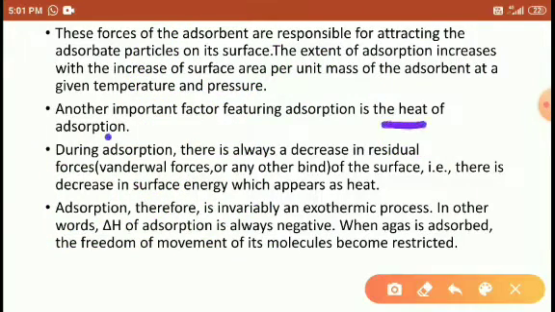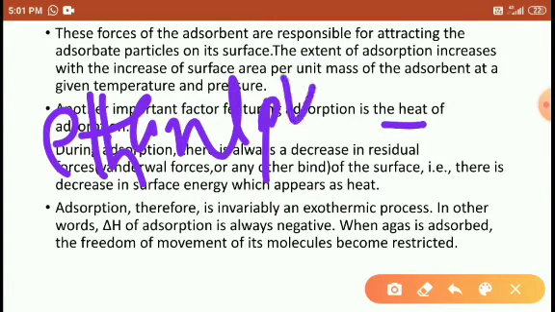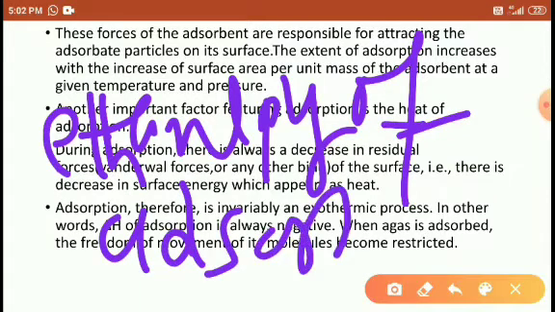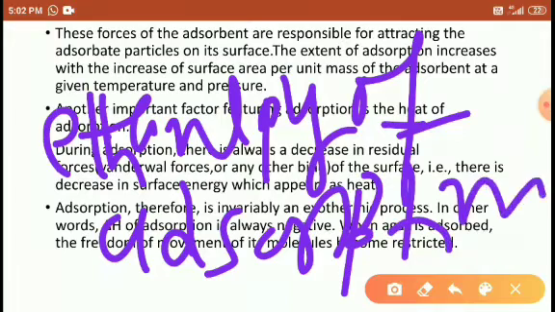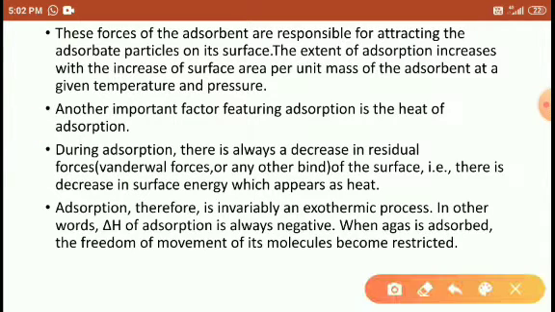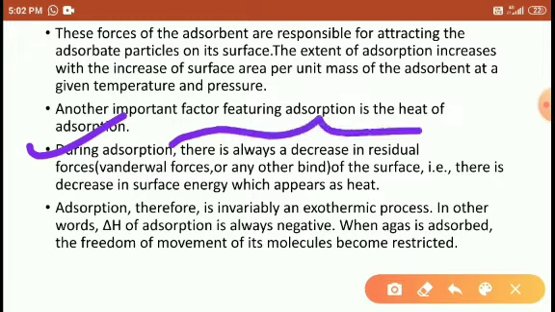This is called the heat of adsorption, or one more name is enthalpy of adsorption. So during adsorption, there is always a decrease in residual forces, van der Waals force of attraction, and any other binding force.